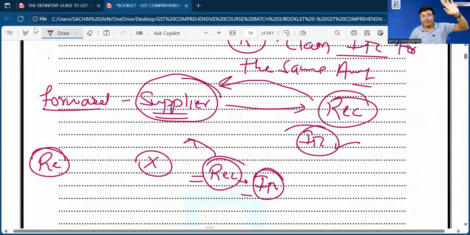Sir, logically, why is the recipient making the payment and claiming the input tax credit? Is this concept okay for you? Just let me know in the chat box. Conceptually, okay. I know you all are following this specific concept for the last 5 years, okay. But logically, is that clear?